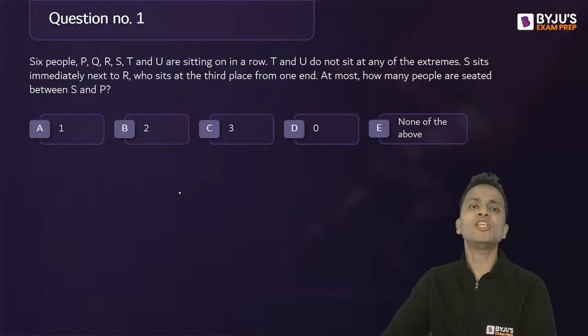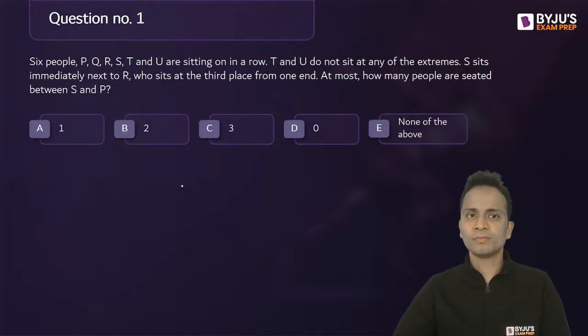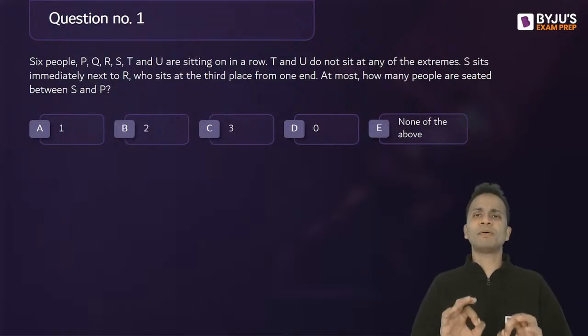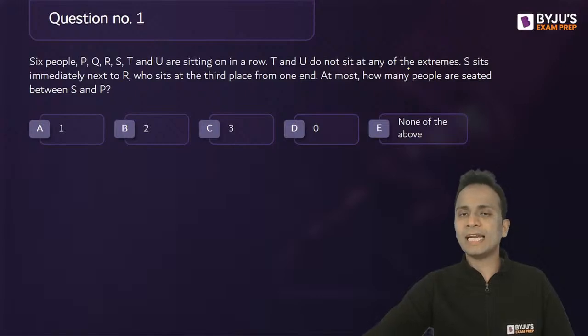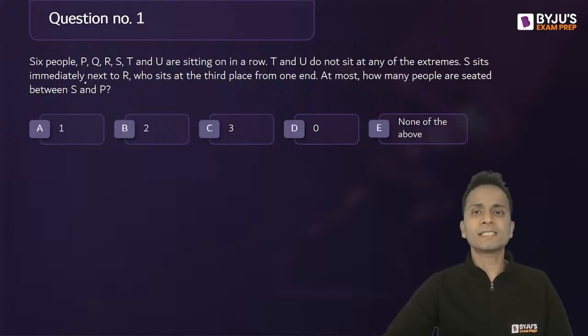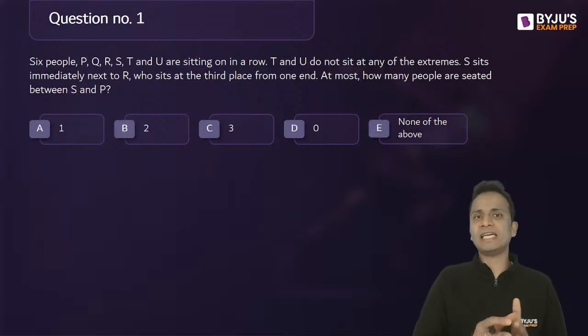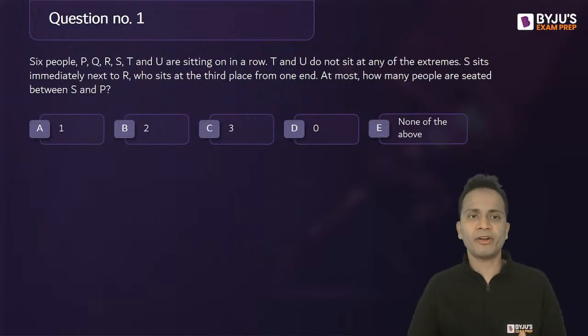Now, 6 people, P, Q, R, S, T, and U, are sitting in a row. If nothing is mentioned about the direction they are facing, we'll have to assume that all of them are facing the same direction. So we have 6 people. T and U do not sit at the extremes. S sits immediate next to R. Now, immediate next to R, that means S is the neighbor of R. It can be on the left hand side, it can be on the right hand side, but it is in either immediate left or immediate right.